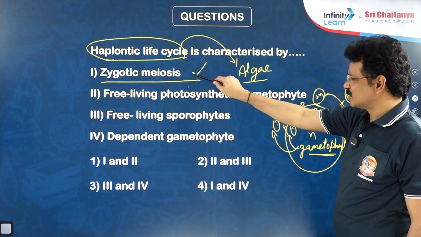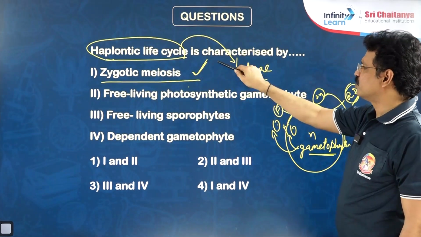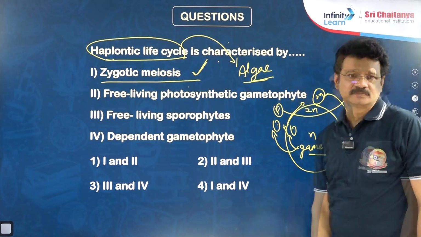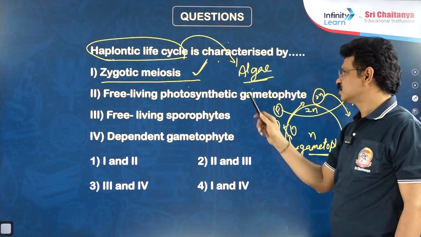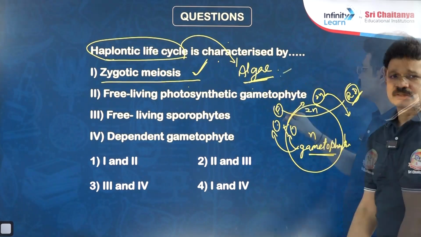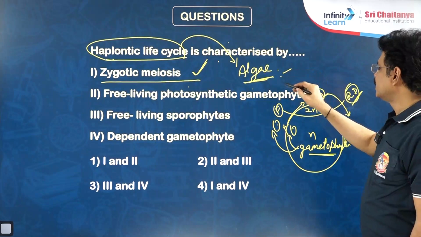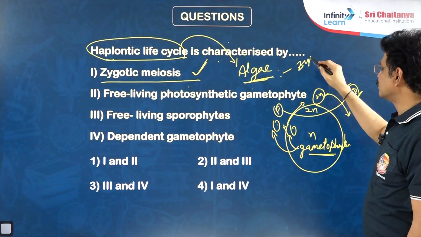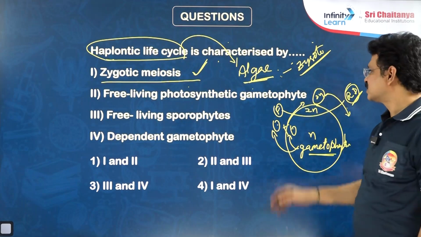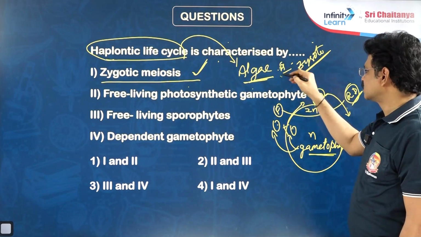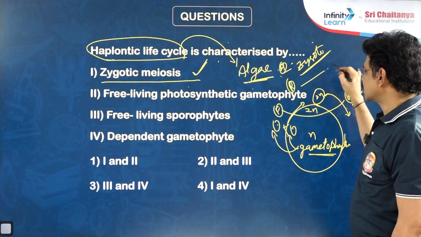Zygotic meiosis is also one of the reasons for the absence of embryo formation in algae. There is one assertion-reason question regarding this, the algae. In algae, the diploid structure is minimized to only one cell, the zygote. Highly reduced diploid sporophyte is there. What is the reason for this kind of assertion? What is the correct reason?